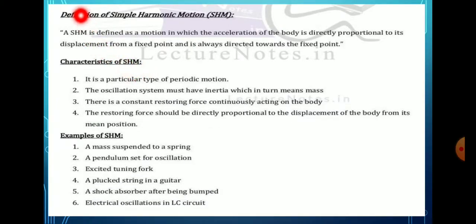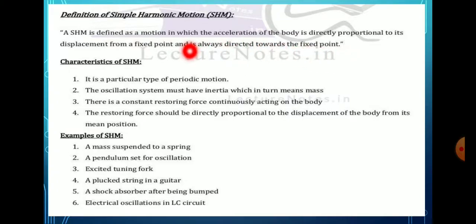Then the definition of simple harmonic motion, that is known as SHM. Here harmonic means that it repeats. Simple harmonic motion is defined as motion in which the acceleration of a body is directly proportional to its displacement from a fixed point and is always directed towards the fixed point.